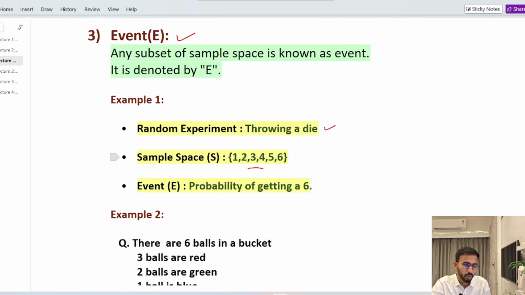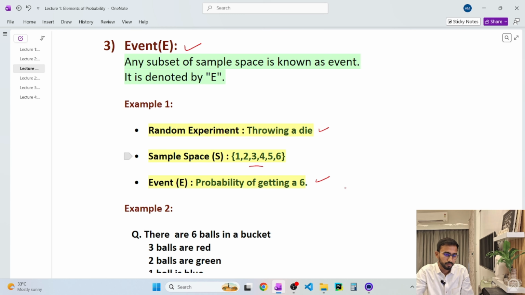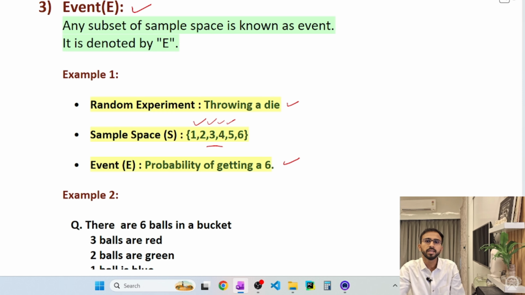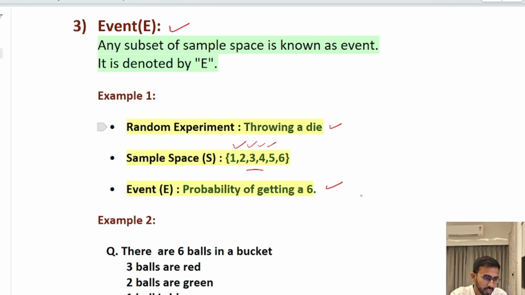So we will define an event like this. Probability of getting a 6 is an event. Like that, probability of getting a 1 is also an event. Probability of getting a 2, 3, 4, everything is an event. So this is the random experiment, this is the sample space, and this is the event.